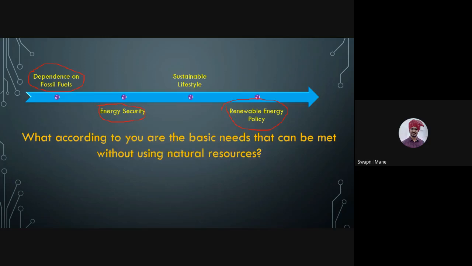So here I would like to ask you one question. What, according to you, are the basic needs that can be met without using natural resources?